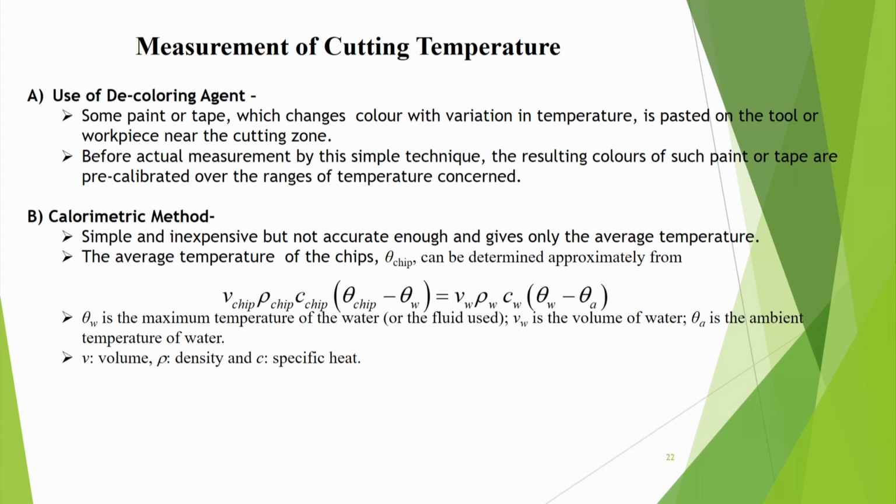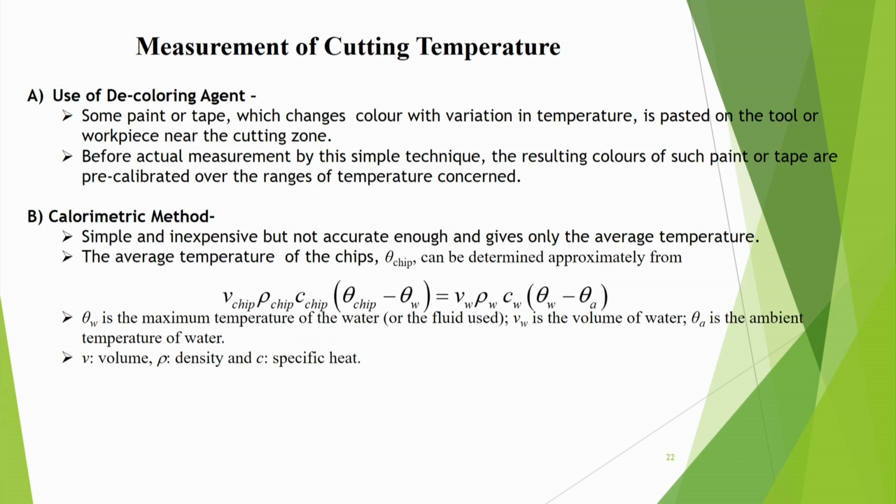There are various methods to measure the cutting temperature. One is I can use some decoloring agent. There are some paints and tapes which change color with variation in temperature. Suppose the color changes, then the temperature changes, and I can paste that tape on the tool or workpiece near the cutting zone. Heat is generated and we can see how the color of the tape is changing, and by that I can estimate. Or we can put some paint also, some paints will change the color.